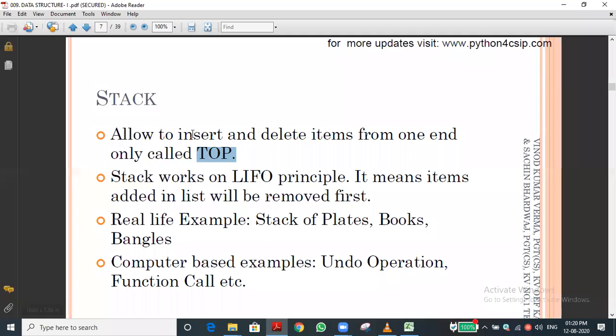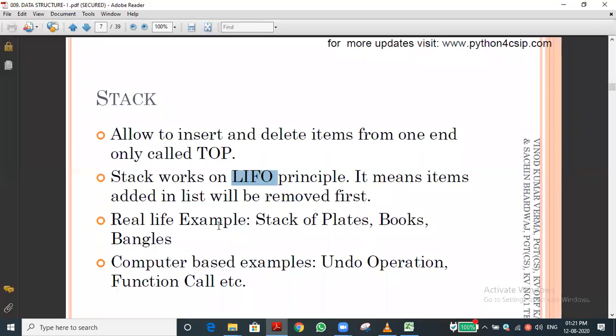Stack is a data structure in which whatever operation we do, insertion or deletion, happens at only one end. The last entered element is called the top. The stack works on the LIFO principle. I already said LIFO means last in, first out. The one we inserted last will come out first. We cannot access the first one in directly. If I want to access the first one, I need to remove the last one, then the one before, and likewise go on.